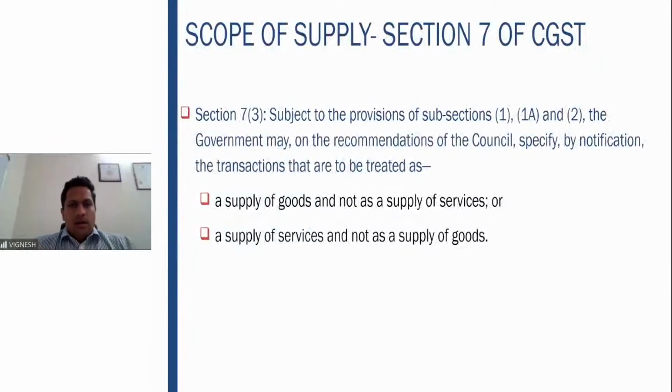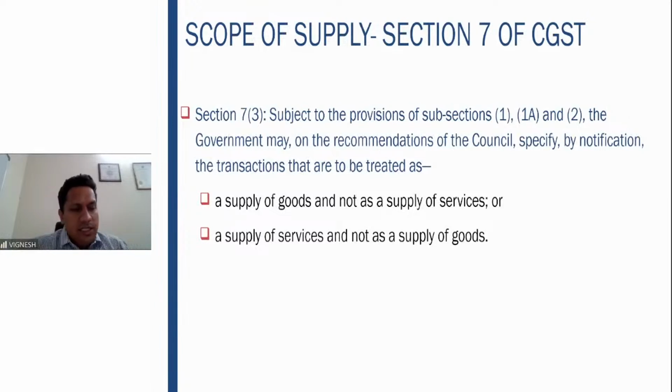Fine. Apart from this, there is also a residuary provision in section 7, which is section 7 subsection 3, which says subject to the provisions of subsection 1, 1A and 2, the government on the recommendations of the council may specify by notification. So apart from these, the government also can specify by way of notification the transactions which are to be treated as supply of goods and not as supply of services, or supply of services and not as supply of goods.